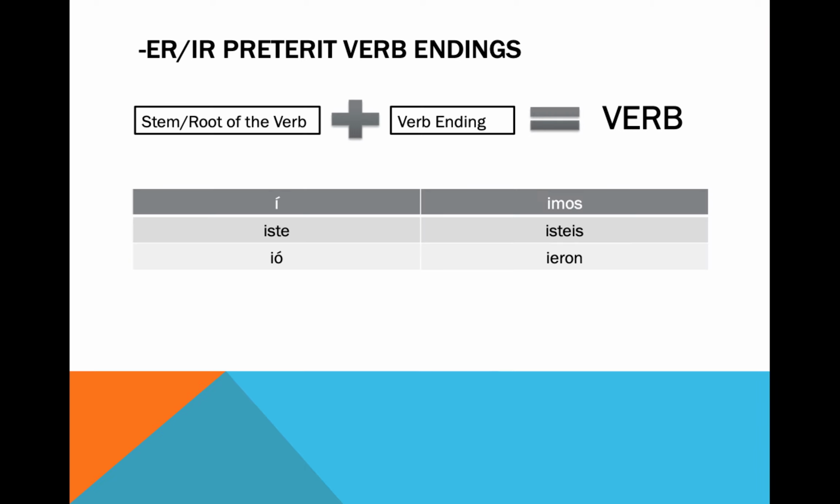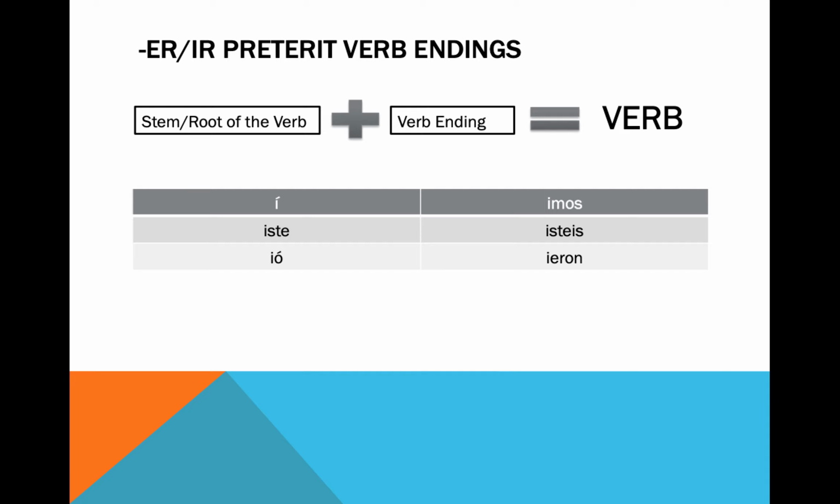Quick review, the verb endings here: iste, ió, imos, isteis, ieron. Remember, those are the same for both the ER and the IR. And everybody take a note at the nosotros verb ending, imos. Remember, think back to the present tense. That is the same as the IR present tense verb ending.